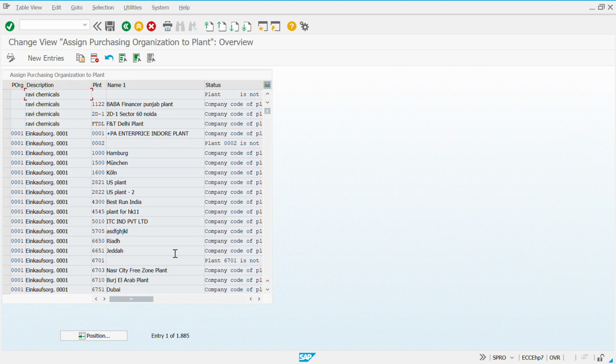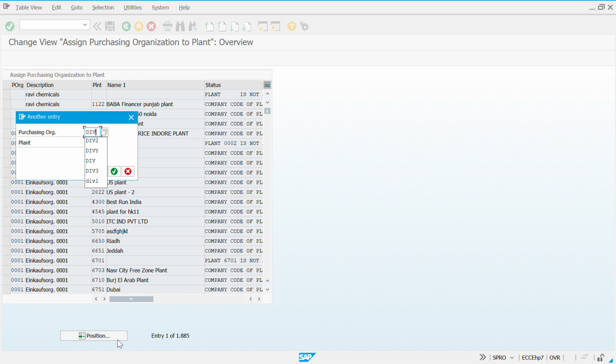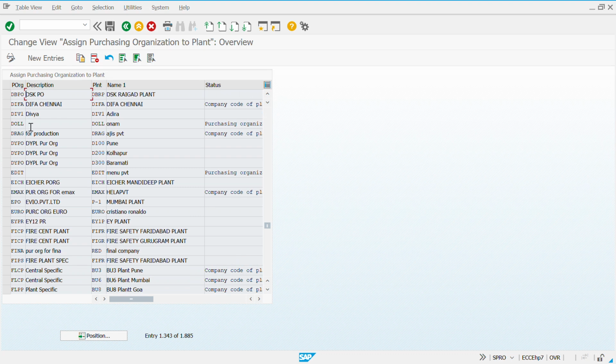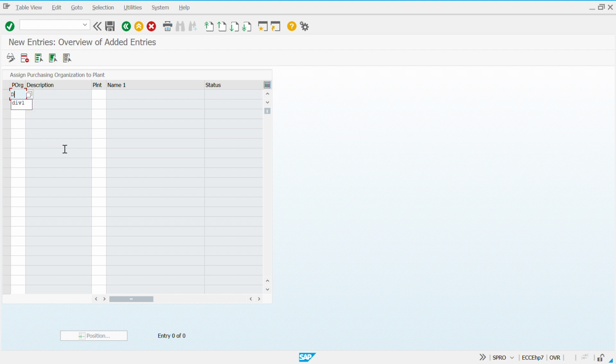and then you go to assign purchasing organization to plant. Here if you see, now both are grayed out. So what you do is you search for your purchasing organization. There is no purchasing organization assigned. So you go to new entries, you say div3, div2, enter.